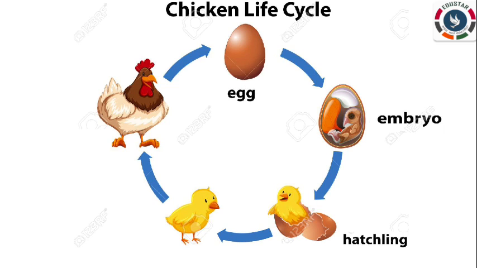The fully grown chick breaks the egg and comes out in about 21 days. This is called hatching. The young ones do not have feathers and their eyes are closed. The parent bird feeds them and teaches them how to fly. The parent birds look after their young ones till they are strong enough to look after themselves.